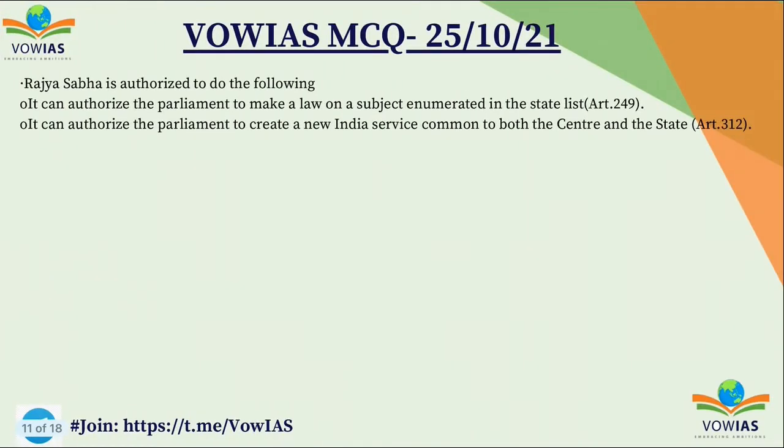Okay. So yeah, the same thing is given here. Article 249 gives this special power to Rajya Sabha to make a law on the state list, and Article 312 authorizes the parliament to create new All India services common to both center and state. This is also a special power to Rajya Sabha.